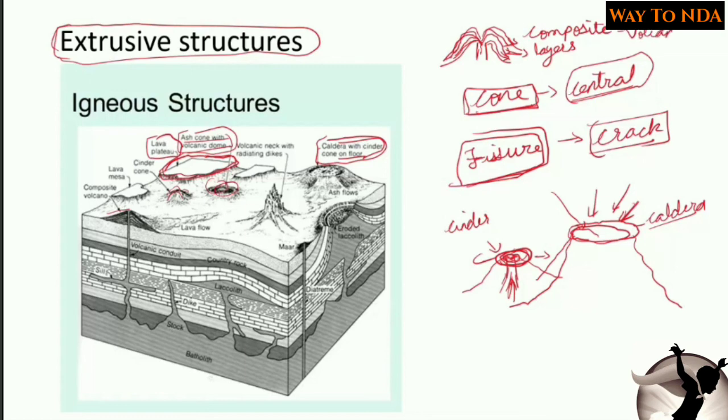Composite volcanoes or composite cones have different layers. Here you can see different layers. These are called composite volcanoes, and here you can see the volcanic neck with radiating dikes. So the lava which came outside got solidified in the form of dikes outside the earth's surface. This is called a volcanic neck with the radiating dikes. Okay, and this is the lava mesa, the short version of the lava plateau. So these are the extrusive structures of the volcanoes.